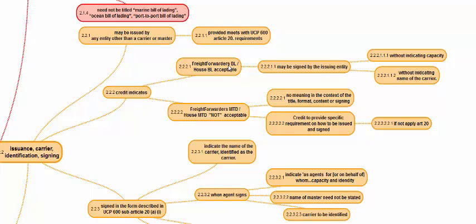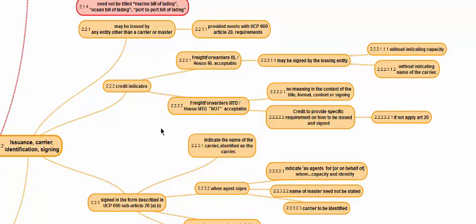If the credit indicates freight forwarders BL or house BL is acceptable, then it can be signed by any issuing authority, without indicating capacity and without indicating carrier. Carrier need not be identified, and anybody can sign as an issuing entity. If the credit doesn't say this, it can be issued by any entity, but it should be signed as per Article 20, which means as agents for carrier, where the carrier needs to be identified, or as agents for master, where the master need not be named, but the carrier has to be named.